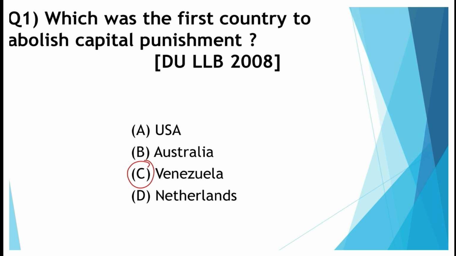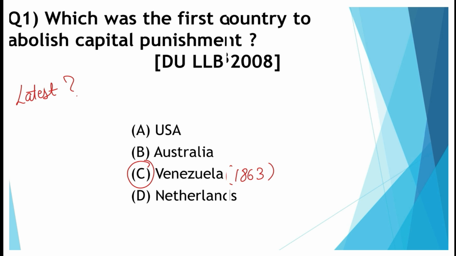Whenever you are solving a past year question paper, remember that you don't just need to solve that particular question, but all the questions which can possibly be formed from it. For example, here we know that Venezuela is the first country to abolish the capital punishment, but in which year did Venezuela actually do so? That was the year 1863. Now before you go to the entrance examination, make sure that you also check on Google which is the latest country which abolished the capital punishment. Just before the entrance, have a look at it and add it into your note.